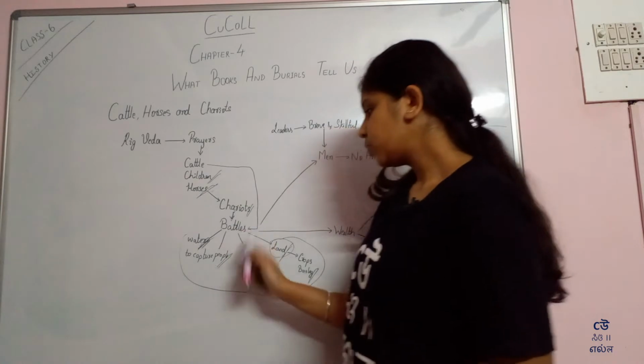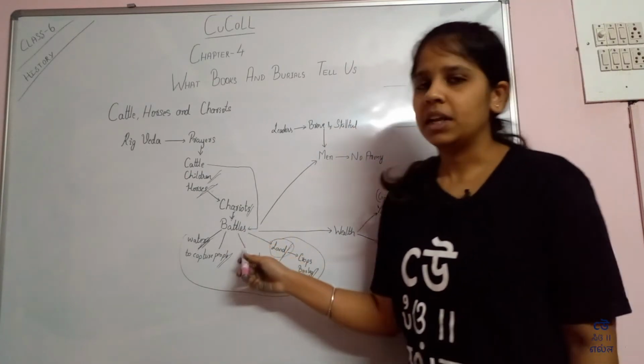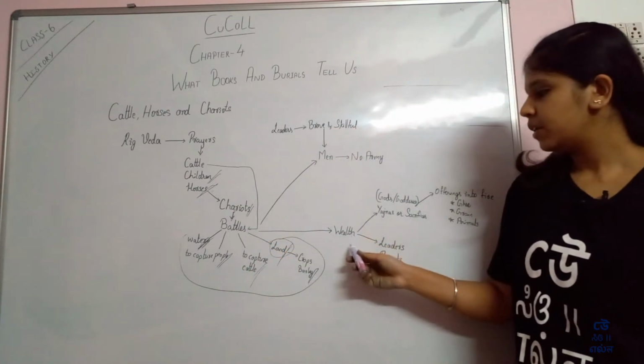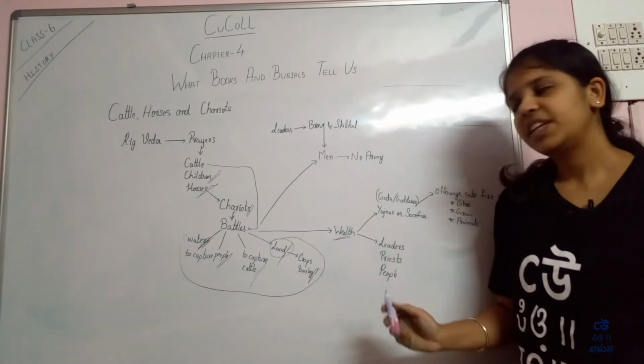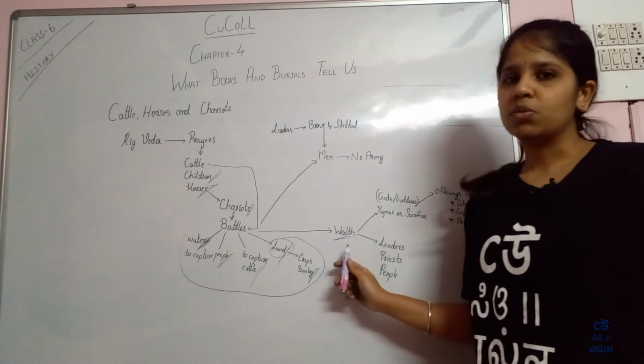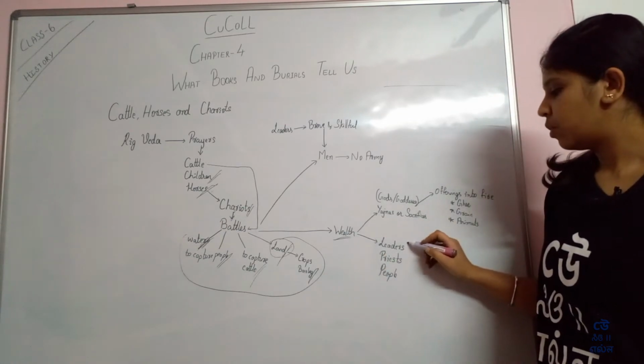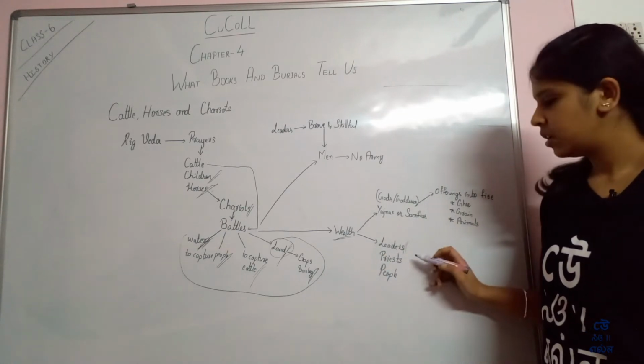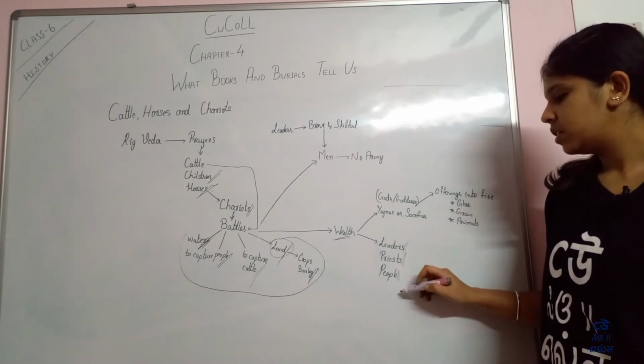In the battle, they used to get wealth after winning the battles, right? So that wealth was distributed among the leaders, priests, and the people.